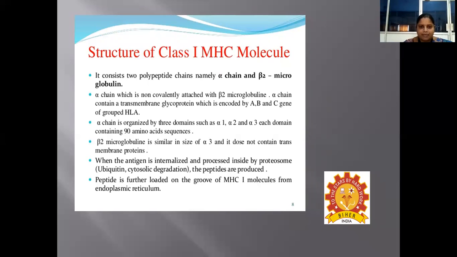The alpha chain has three domains, alpha 1, alpha 2, and alpha 3, and each domain consists of about 90 amino acids. The beta 2 microglobulin is similar in size and does not contain a transmembrane segment. Once the antigen is internalized, it is processed inside the proteasome and peptides are produced. These peptides are then loaded onto the groove of MHC 1 from the endoplasmic reticulum.